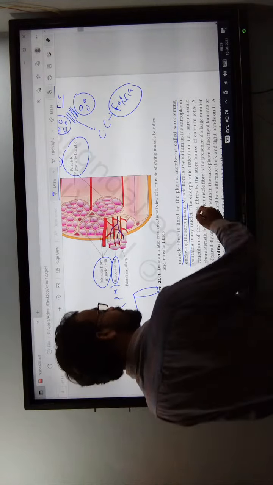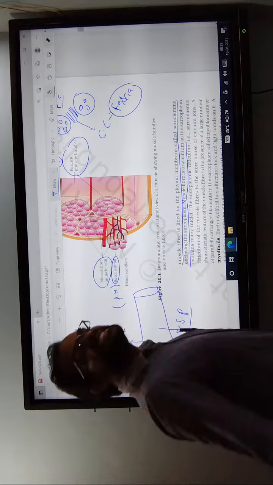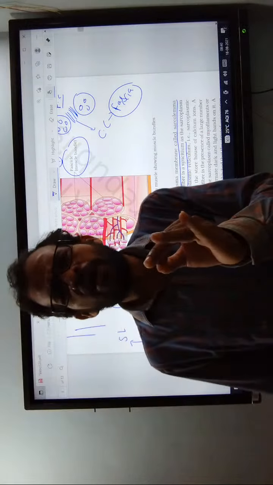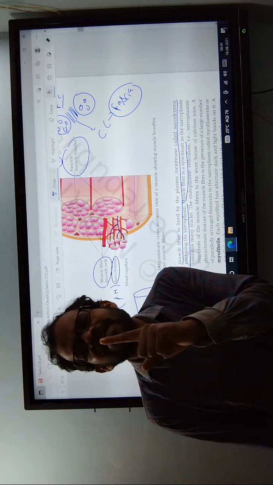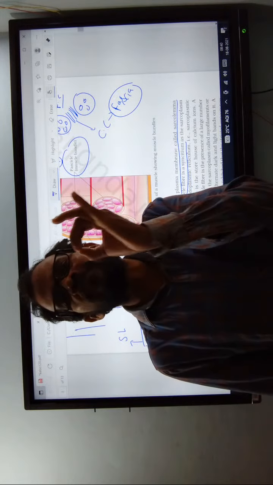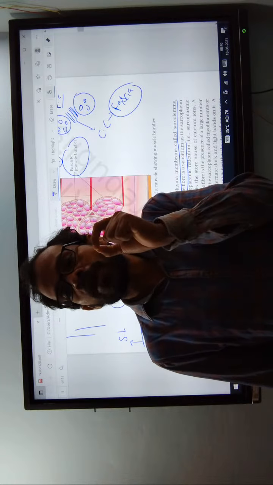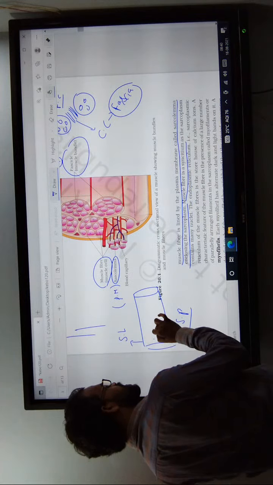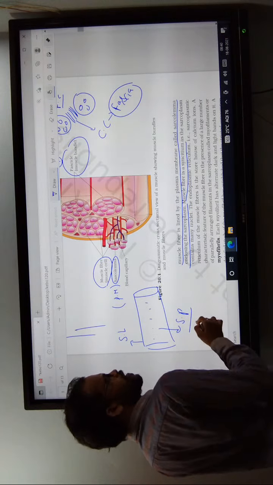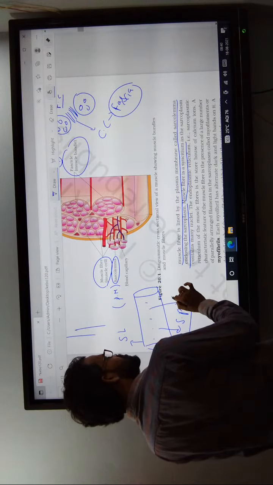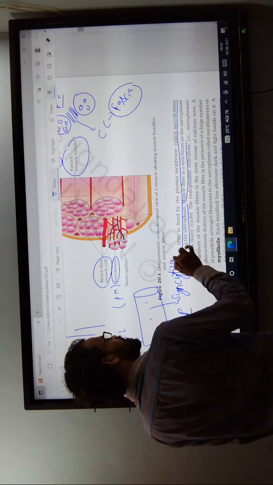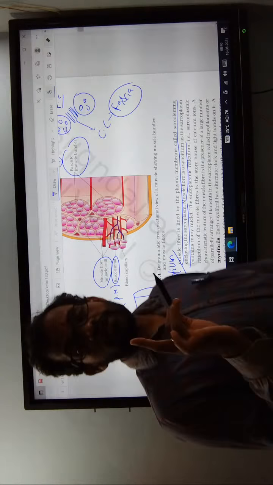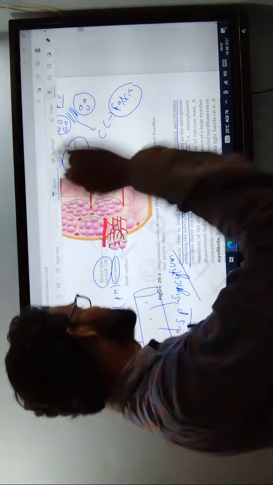Okay, come to the next one. The muscle is known as a syncytium. What is the meaning of syncytium? A single skeletal muscle cell that consists of more than one nucleus is known as a syncytium.